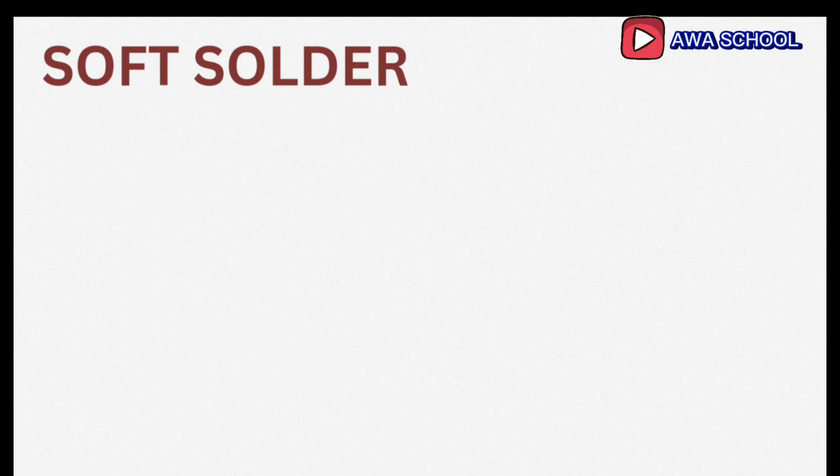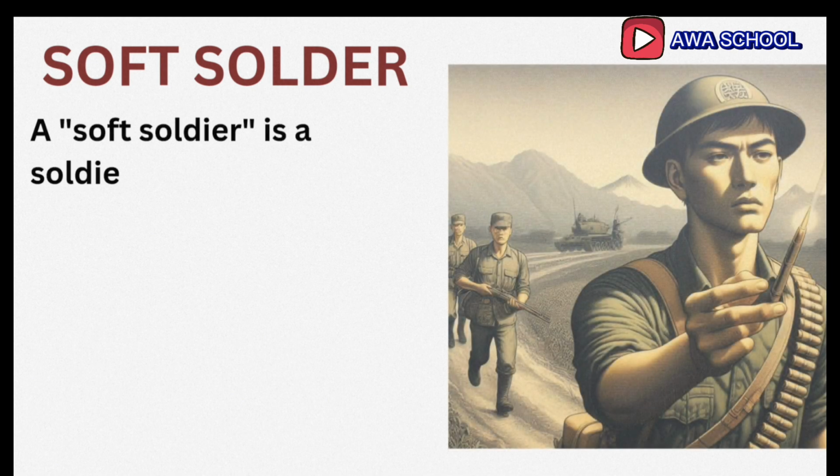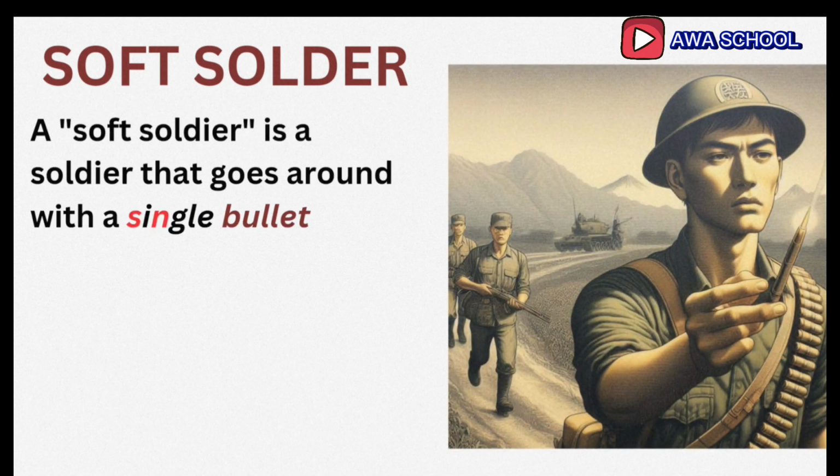So to the next now, soft solder. I can relate soft solder to a soft soldier. Who is a soft soldier? A soft soldier is a soldier that will go to the battlefield with a single bullet. Imagine this soldier. He is so soft that he's going to the battlefield with a single bullet.